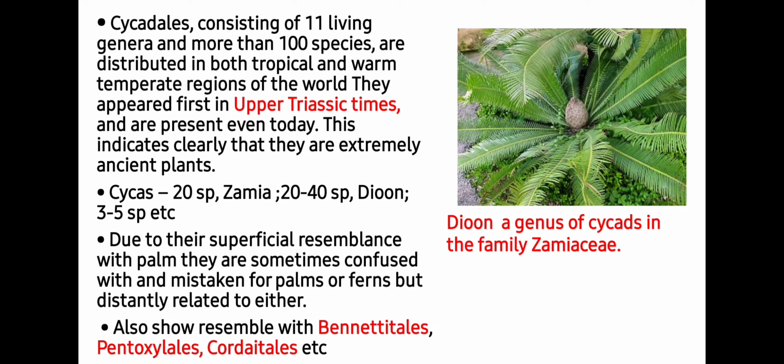Presently Cycadales are known to have 11 living genera and more than 100 species. They are distributed in both tropical and warm temperate regions of the world. They appeared first in Upper Triassic time and are present even today. This indicates clearly that they are extremely ancient plants. Cycas has 20 species, Zamia 20 to 40 species, and Dioon 3 to 5 species.